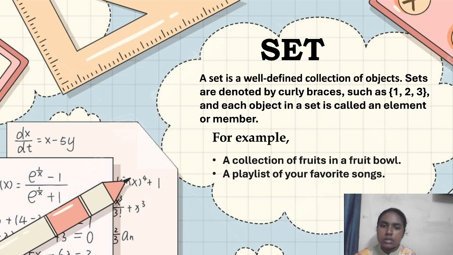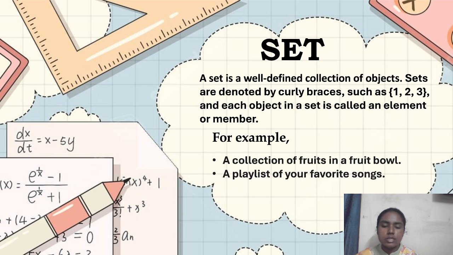So next, sets are denoted by curly braces. That is like the one that is given in the slide, that is curly bracket 1 comma 2 comma 3. It is a set because we are putting the numbers inside the curly brackets. Those numbers inside the curly brackets are known as elements. A set can contain anything like numbers, flowers, fruits, entities, anything, and each object in a set is called an element or member.